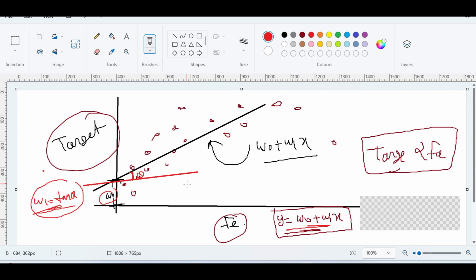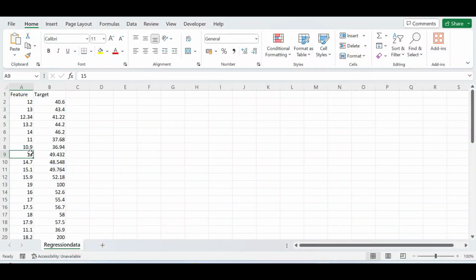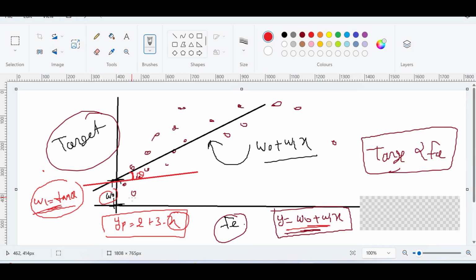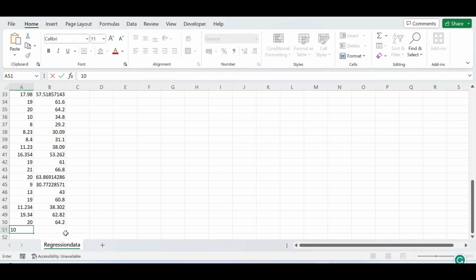So I will have this equation. Suppose after doing all this calculation, we know theta and we know this value, maybe our equation becomes 2 plus 3 into x. Now someone gives a feature value, maybe 10 here. So I will put this 10 into this equation, and now this becomes 32. So my target will be 32 for this data. Okay, but now there is a problem here.